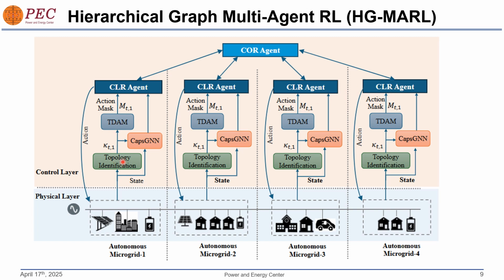So, what you see in between is a topology identification module that will be discussed in the next slides, and a topology dependent action masking. Each of these CLR agents works independently to control its own microgrid, and the coordination agent lets the power transfer happen between each of the CLR agents. That is why we call this a hierarchical graph multi-agent RL, as we are also using a graph neural network which takes in the state and puts in the graphical encoding to each of the CLR reinforcement learning agents.